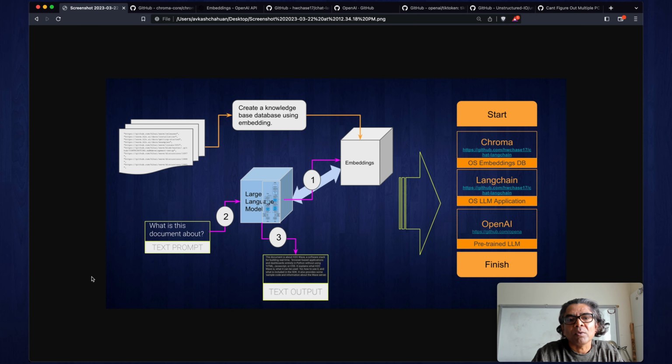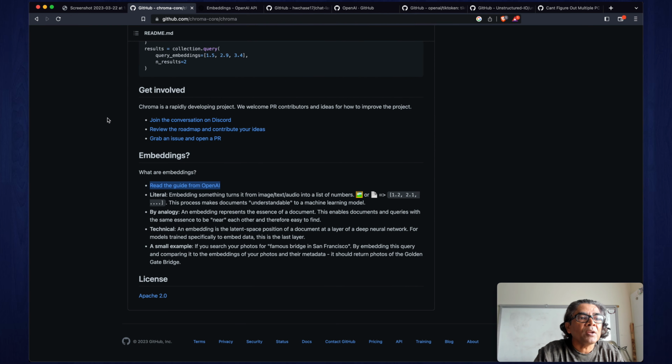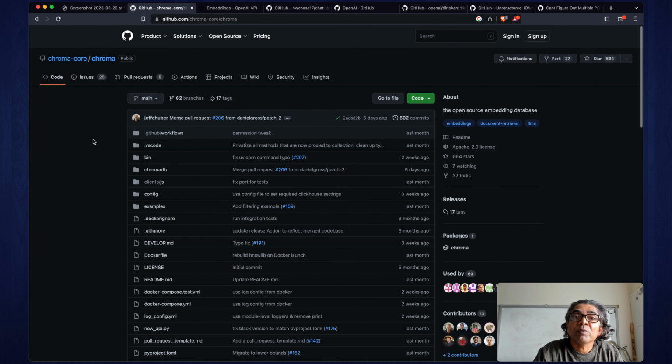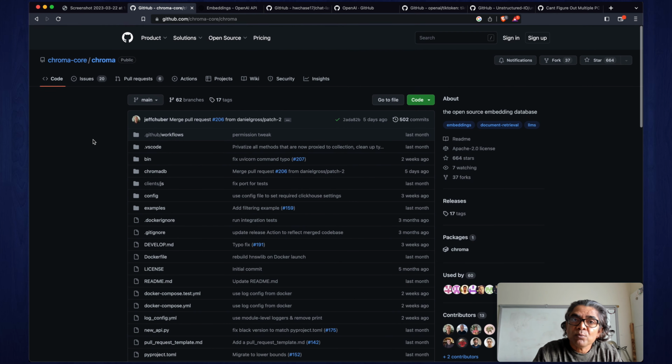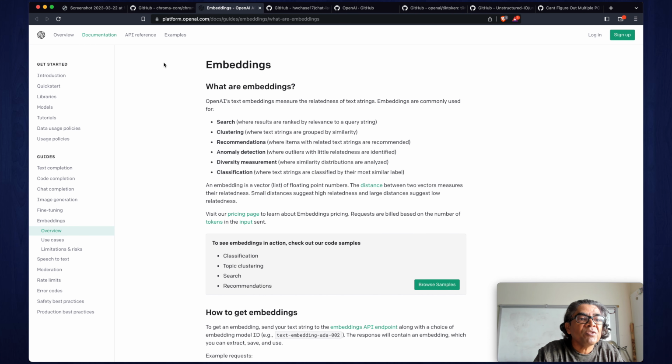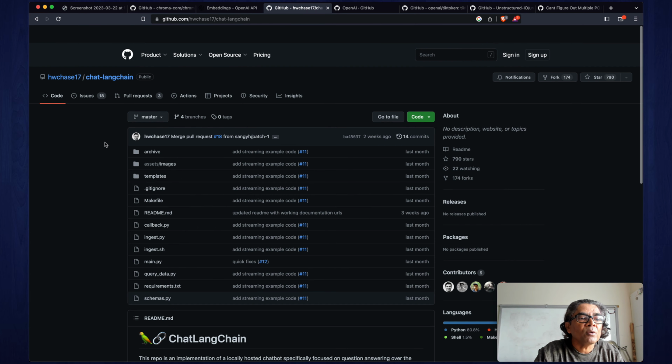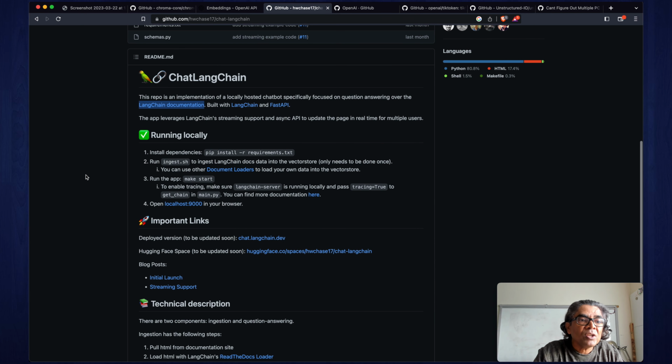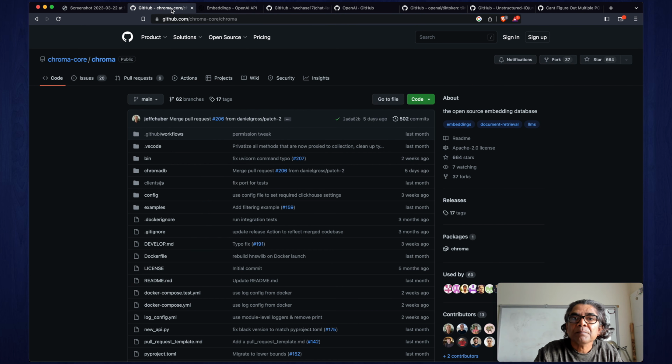Before we start coding, I just wanted to explain the open source libraries which we are using in this project. The first one we are using is Chroma. Chroma is our open source embedding database. If you are new to embeddings, I suggest you visit the URL for What are embeddings at the OpenAI website, which will explain in detail. The second library which we are using is Langchain. Langchain is an application framework, and you will see that the Langchain library has connectivity to the Chroma embedding database.